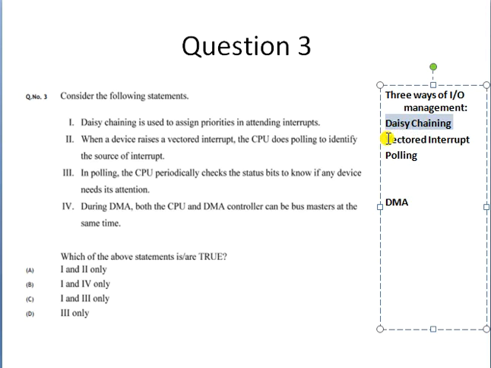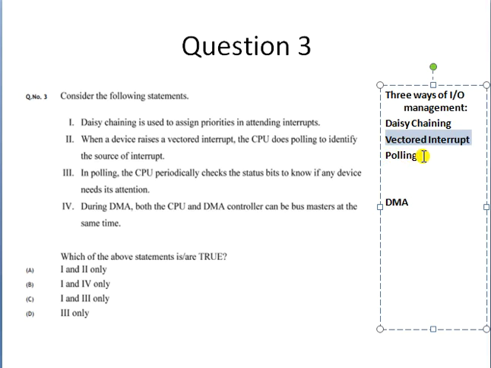Then in the vectored interrupt, the device is going to raise an interrupt, and there is an interrupt handler for the interrupt handling. That interrupt handler will identify which device is raising the interrupt, and accordingly the corresponding handler for that device will be invoked. So here all the devices can raise an interrupt at any time. Here the priority is associated with each of the devices.